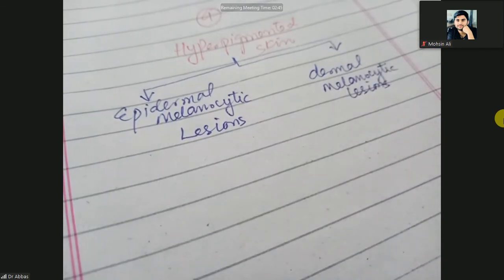That is, when the melanocytes are in the epidermis and when the melanocytes are in the dermis.